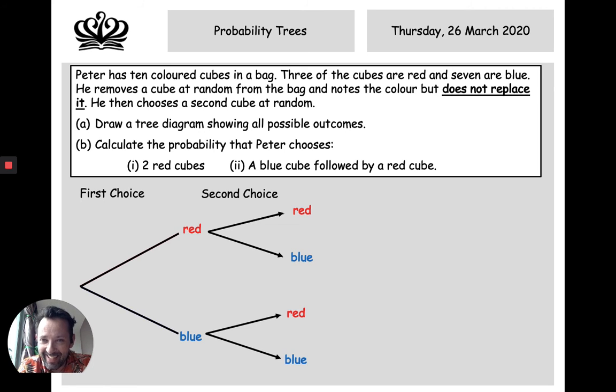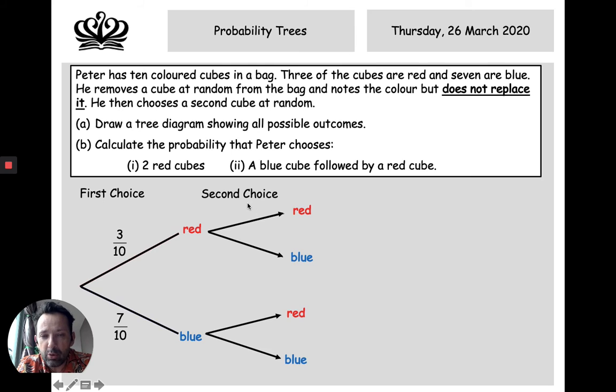First choice. The first one's nice and straightforward because we've got 10 colored cubes, so our denominator is going to be 10, and 3 of the cubes are red and 7 are blue. So the first 2 should be nice and straightforward, 3 over 10 and 7 over 10. But then what happens next? He does not replace the cube.